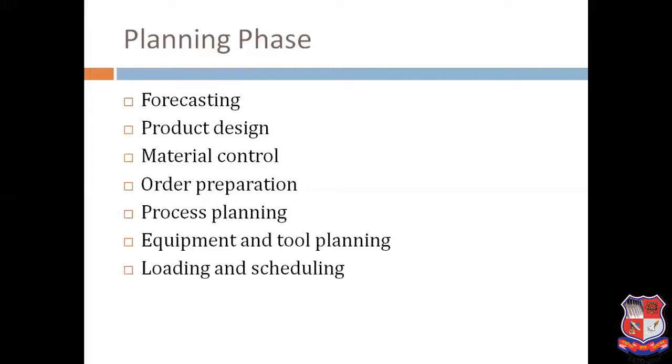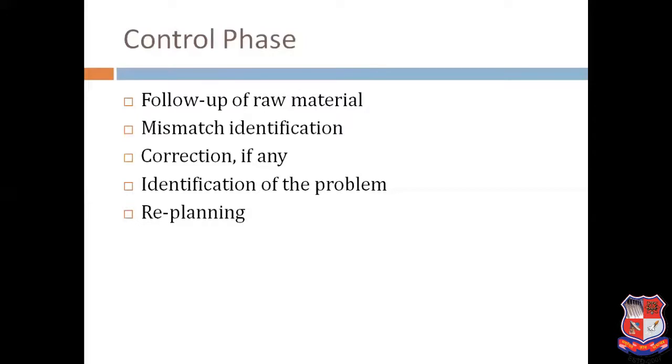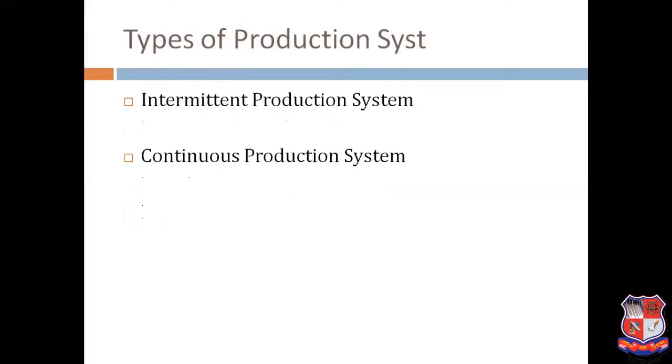Control phase. In the control phase, as you see, there is a follow-up of the raw material. That means how much raw material we have in our stocks, and how much raw material is in the pipeline flow. Many companies also purchase raw material from other manufacturing industries or departments. Mismatch identification, if there is any mismatch or communication correction, identification of the problem, and replanning. These are the parts of the control phase.